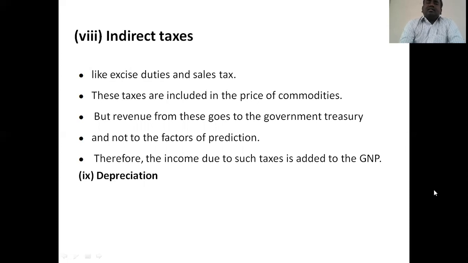Then indirect taxes: indirect taxes like excise duties levied on sales, and sales tax levied on the prices of commodities. But the revenue from these indirect taxes goes to the government treasury, not to the factors of production. Therefore, the income due to such taxes is added to the GNP.